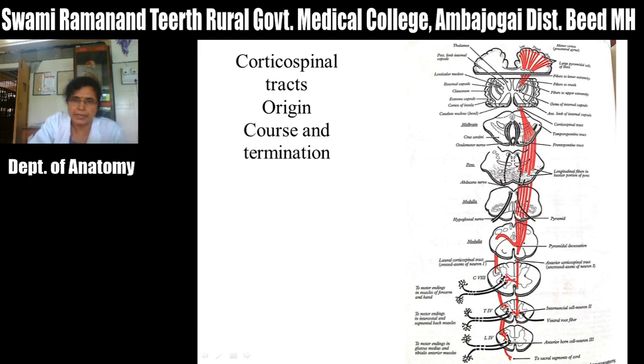So when it descends downward, its size decreases, as in the cervical region those 55% fibers relay at different levels in the cervical region. Then the remaining 20% fibers relay in the thoracic region, and as it descends into the lumbosacral region, it decreases in size and only consists of about 25% fibers which relay at different levels of the spinal cord.